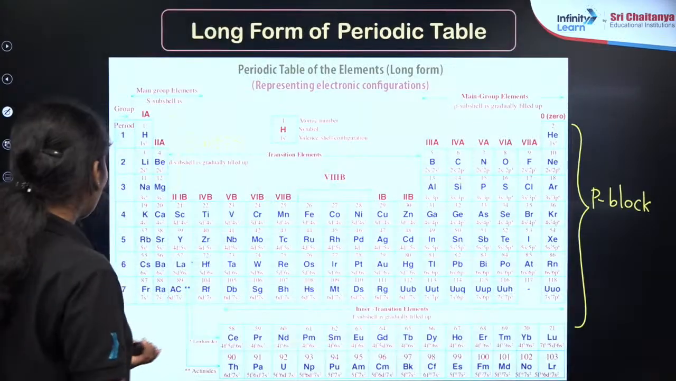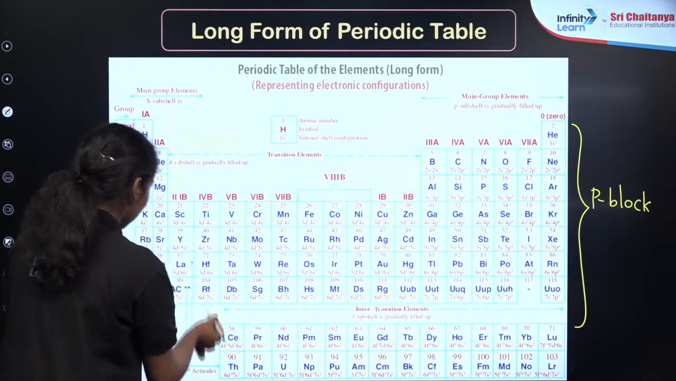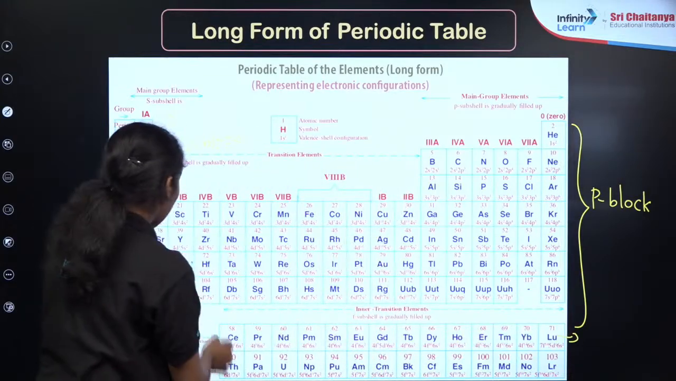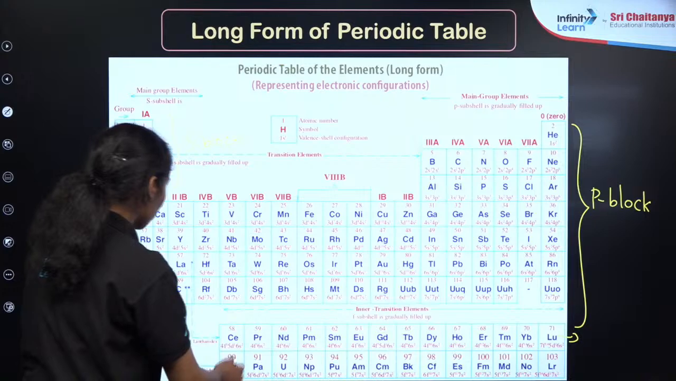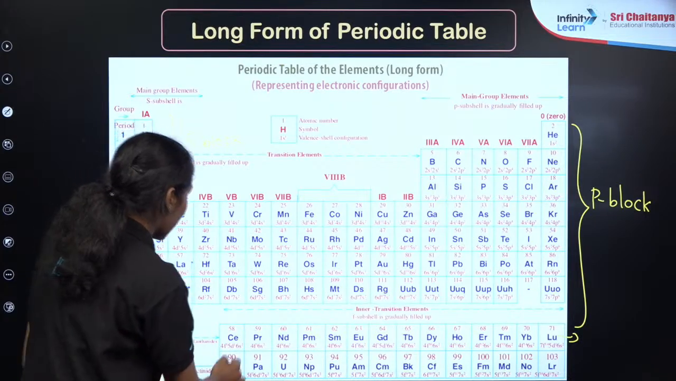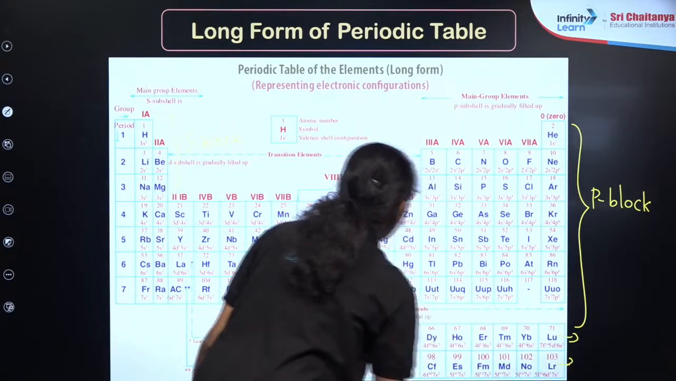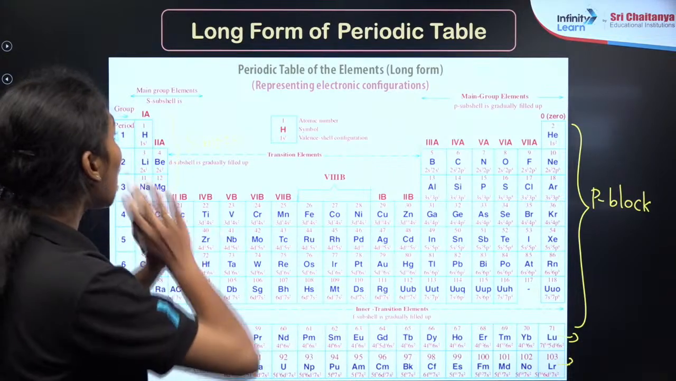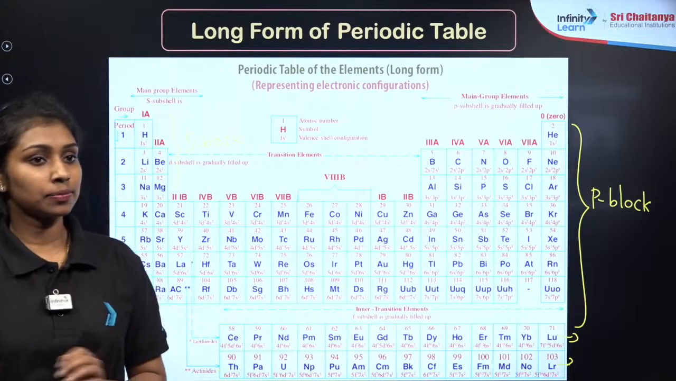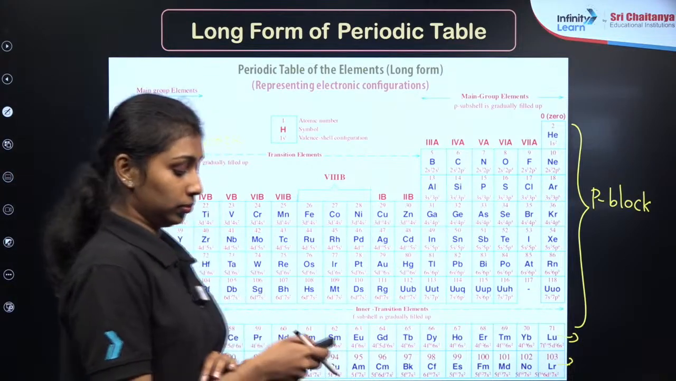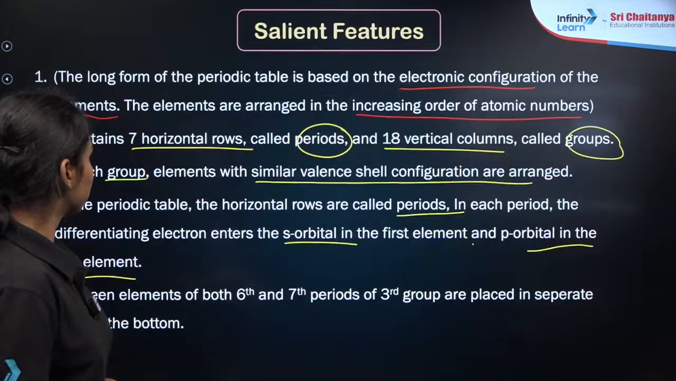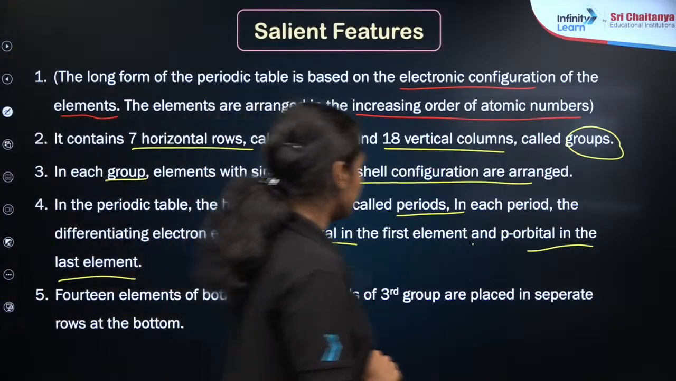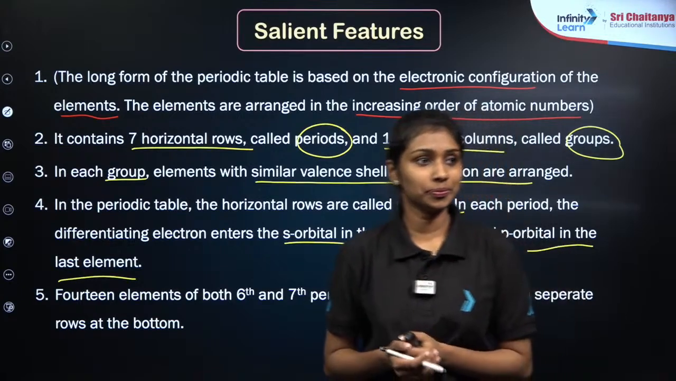And you can see that the 14 elements from lanthanum, that is cerium to lutetium, belong to one period, that is lanthanides. And again from actinium, that is 89, to 103, these elements belong to F block elements known as actinoids. These are the classification of these elements in the long form of the periodic table, right? Clear?